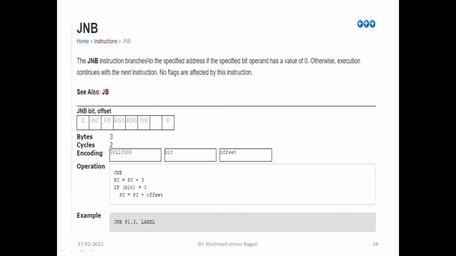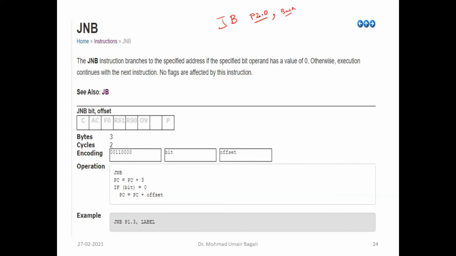And JNB. So JNB instruction branches to the specified address if the specified bit operand has a value 0, right? Now, how do you need to read this instruction? If you have understood JB, what is this JB instruction used to do? JB instruction is used to test what? Jump bit, and which bit you need to test, you need to give that, and then you need to give the offset address, right? So something like a label you need to give.